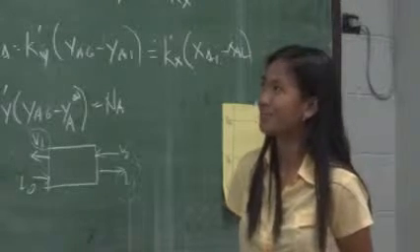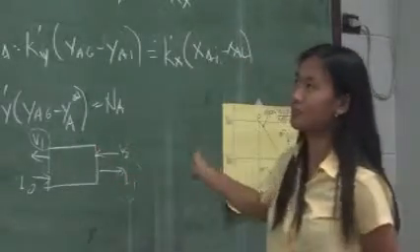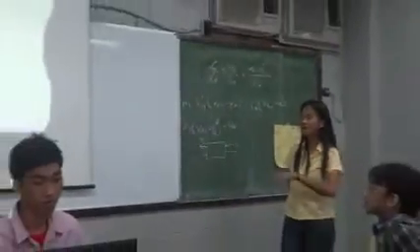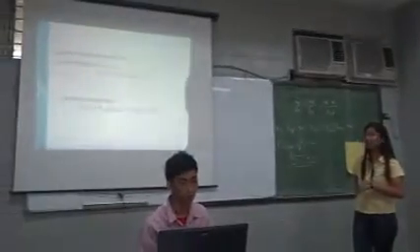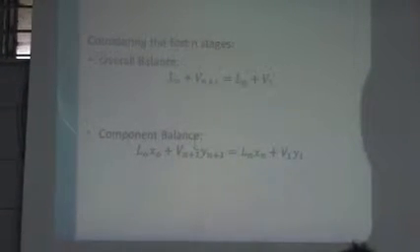equal to the flow. Considering the first n stages, yung from dun sa flow diagram natin, our overall balance will be L naught plus V n plus 1 is equal to L n plus V1. So our component balance where x and y will be our mole fractions, it will be L naught x sub naught plus V n plus 1 y n plus 1 is equal to L n x n plus V1 y sub 1. The overall component balance on all stages, A, B, or C will be that equation.